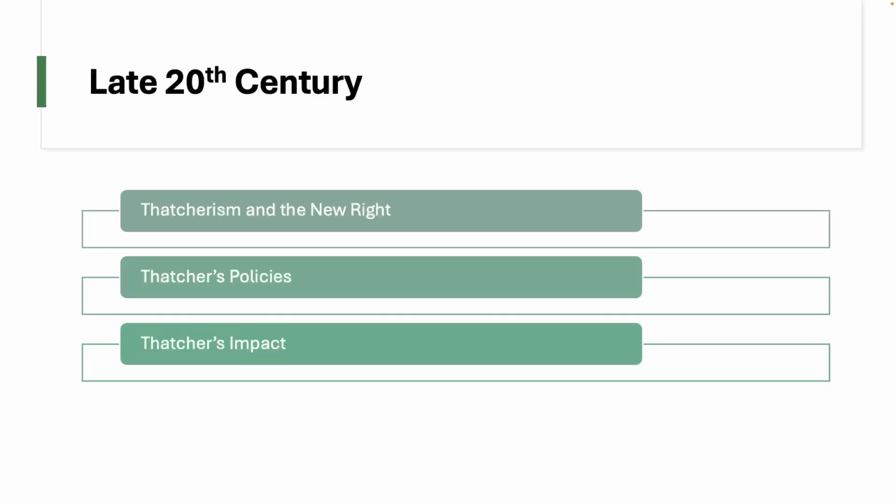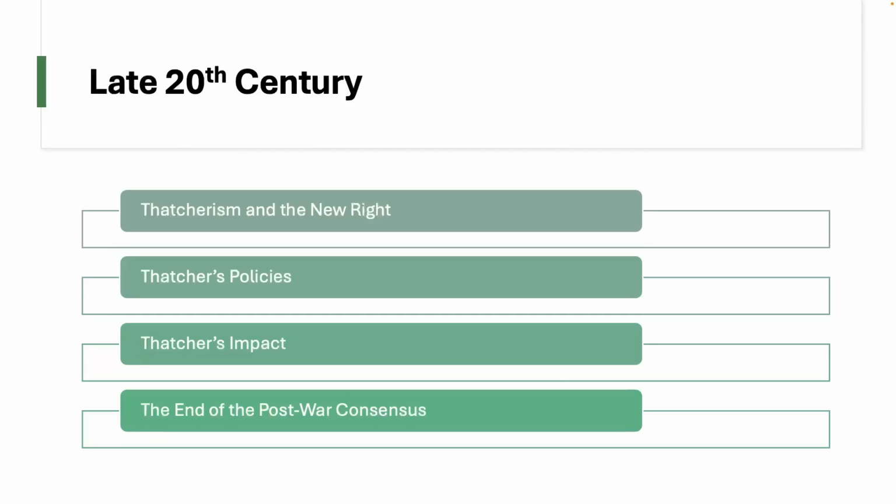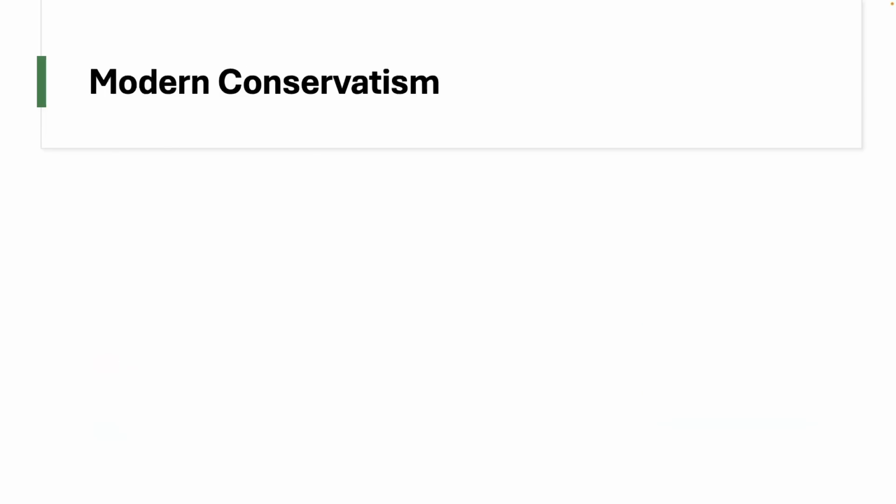So Thatcher's policies move us towards the end of the post-war consensus, moving the Conservative Party away from its earlier paternalistic one-nation conservatism towards a more libertarian neoliberal tradition of the New Right. The Conservatives then, after John Major, are booted out of office for a very long period of time, from 1997 all the way until 2010 and then fully until 2015.